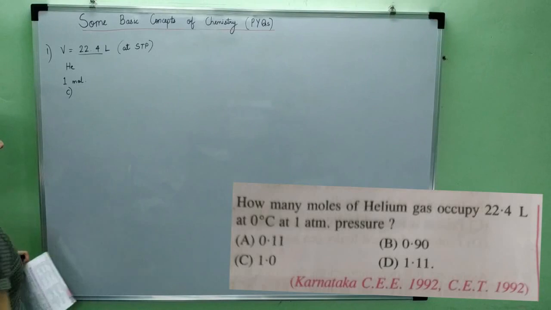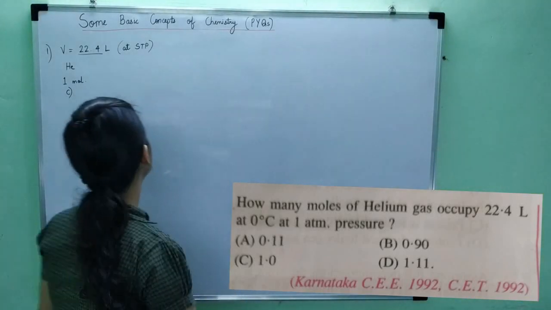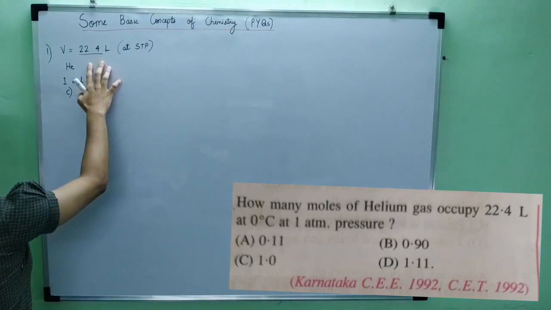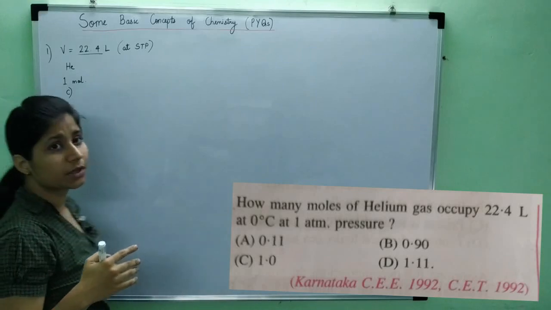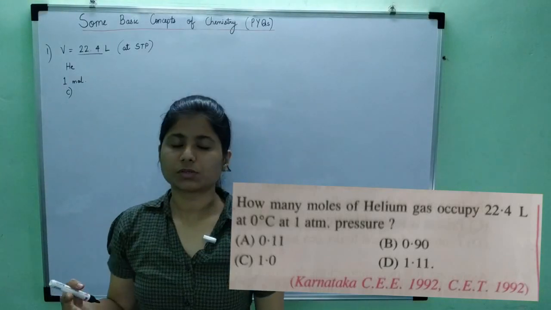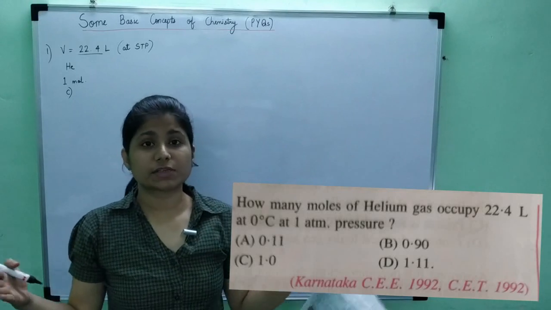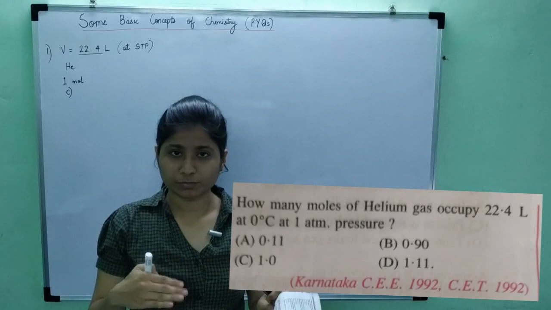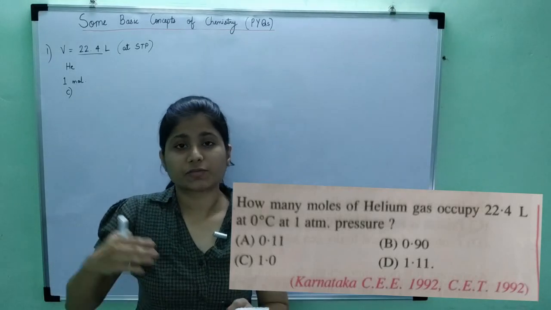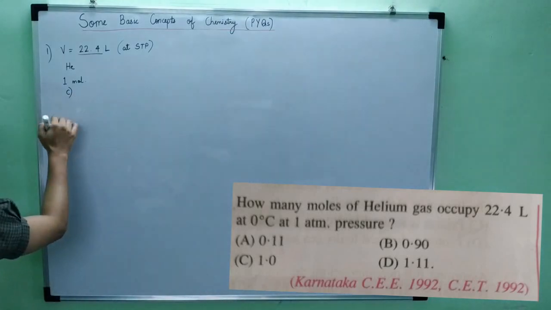Now, if there was oxygen or hydrogen, how many moles would it occupy? It would actually be 2 moles of hydrogen or 2 moles of oxygen. Why? Because they form diatomic gases. Diatomic gas will occupy 11.2 liters for 1 mole, and if we have 22.4 liters, it will be 2 moles. For helium, it is 1 mole.